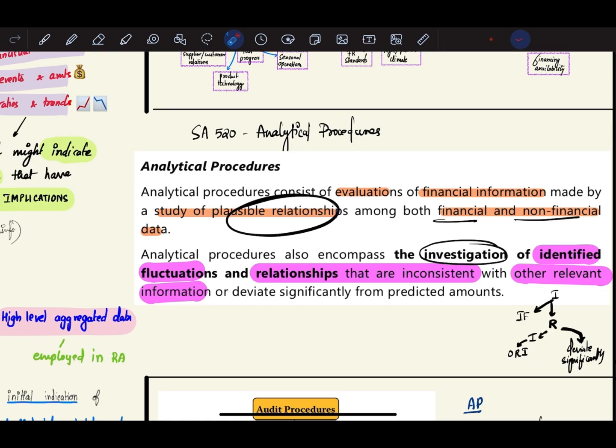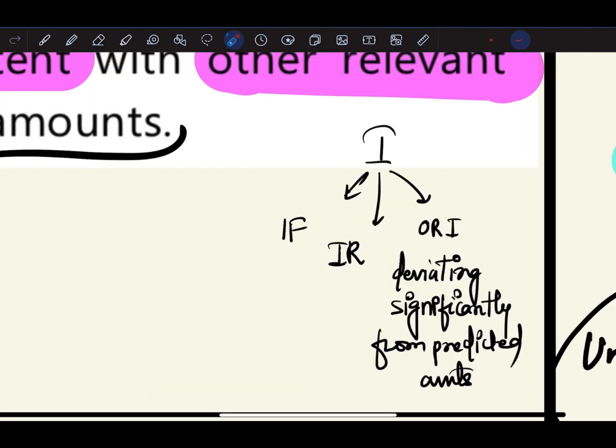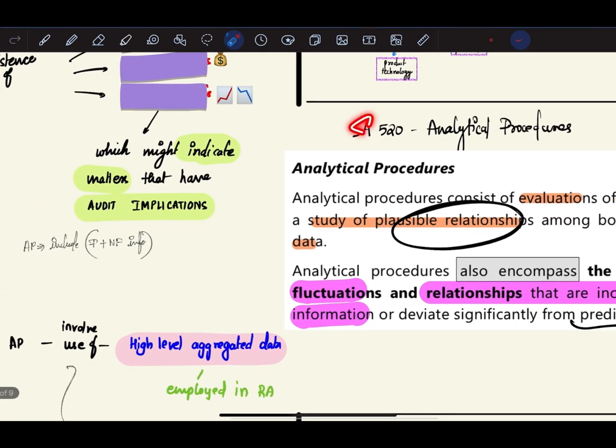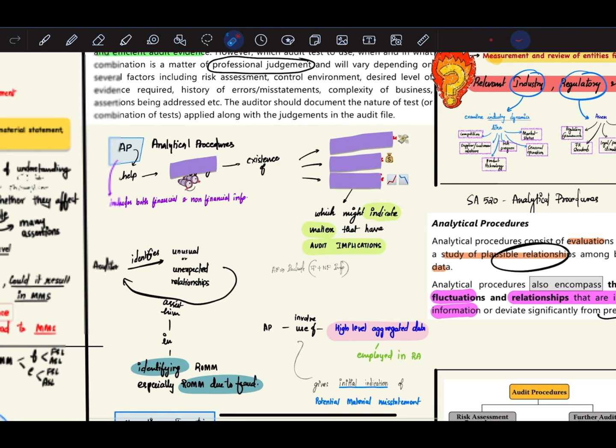Analytical procedures also encompass the investigation of identified fluctuations, inconsistent relationships, and other relevant information that is deviating significantly from the predicted amount. So you can write this definition over here. Even though it is from SA 520, you have to quote it over here.